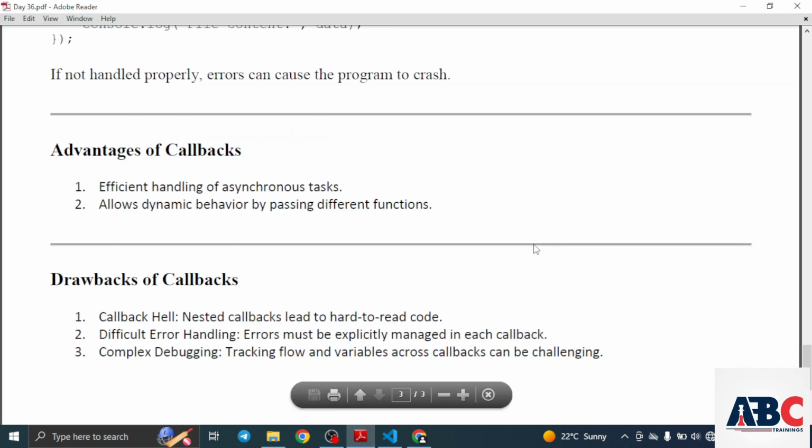Now we can see what the advantages of callbacks are. Efficient handling of asynchronous tasks. Allow dynamic behavior by passing different functions.